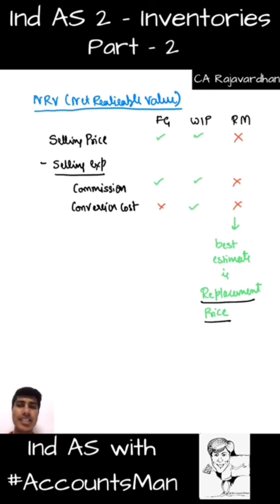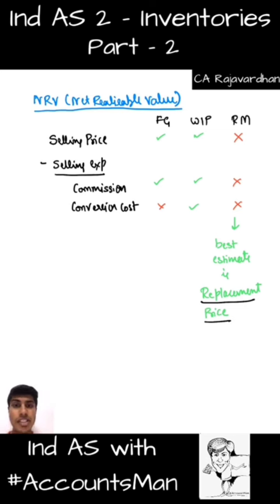If this cotton is gone, like magic, in order to buy some other cotton, whatever cost I incur will become my replacement price. So replacement price is the cost or the price incurred to replace that particular raw material. So with respect to raw material, the data might not be available regarding NRV, so the best estimate available is the replacement price.